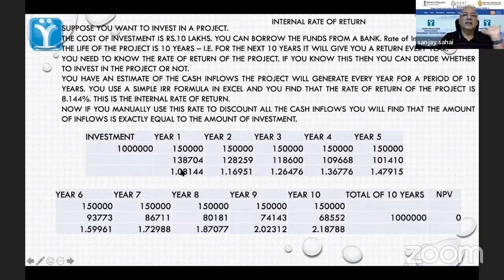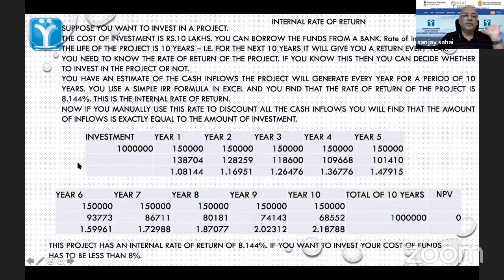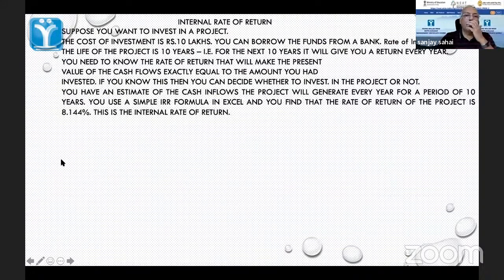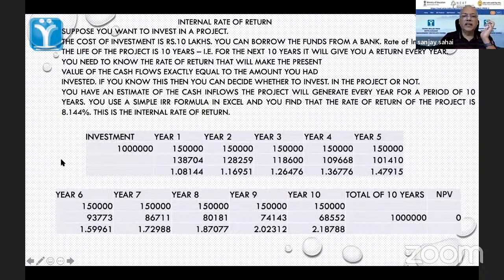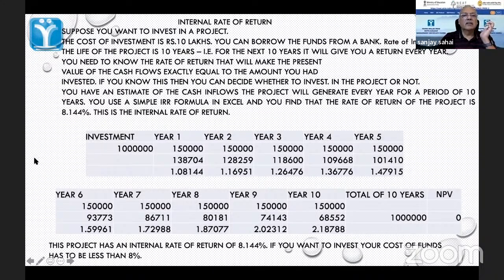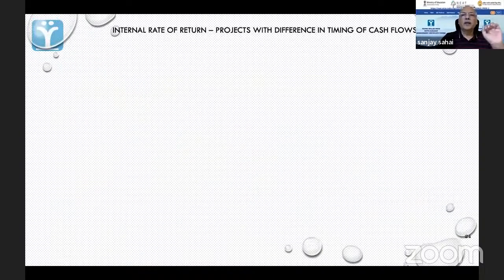Clear? Okay. Now, if you want to do this project, you have to have a cost of funds less than 8.8%. Otherwise there is no benefit. Okay. This was, I think, the same slide again. We don't have to look at this. You can read it. I had just written a slightly different logic, but the basic point we have already made.